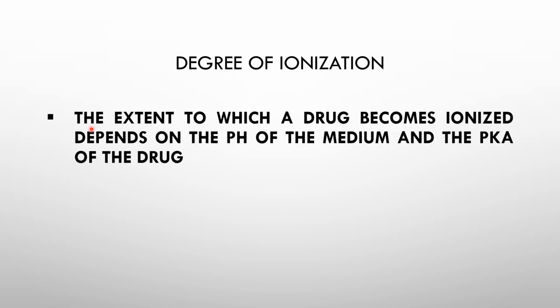So now we move on to another important factor which affects the absorption of a drug, which is a drug-related factor, and that is the degree of ionization. It is defined as the extent to which a drug becomes ionized. It depends upon two things. Remember, it depends upon two things. What are the two things which affect the degree of ionization? Number one, pH of the medium in which the drug is to be absorbed, and number two, the pKa of the drug.